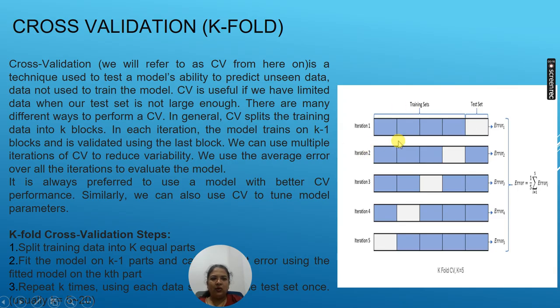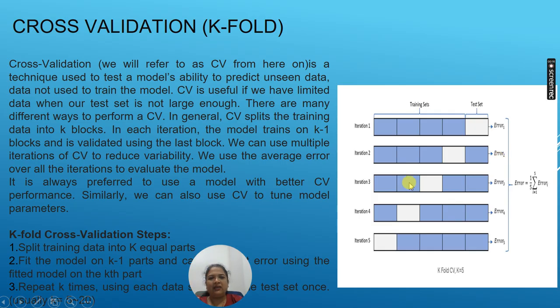Now in iteration 2, we will be changing the training data set. So the first 3 partitions are kept for the training, and along with that the fifth one is now going to be used for the training purpose, and the fourth one is going to be for the testing purpose. So if we change this data for the training and testing, then whatever error is generated, we are going to note down in iteration 2.